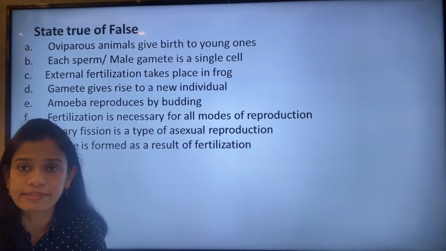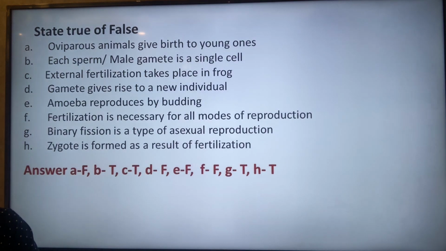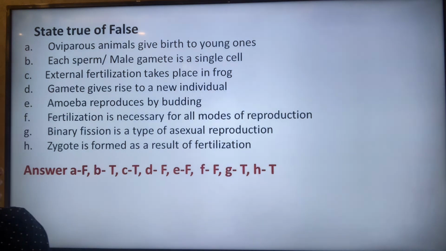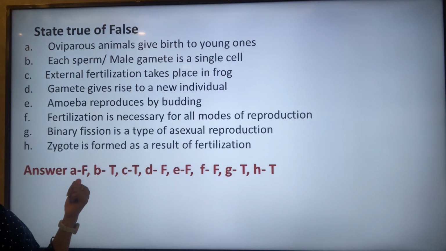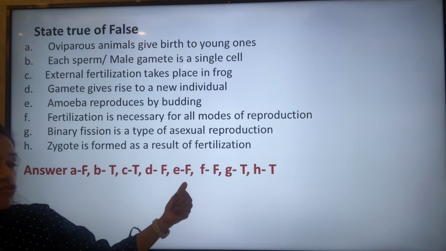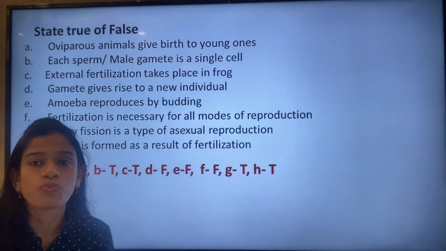It is only necessary for sexual reproduction. Binary fission is a type of asexual reproduction. Yes, correct, it happens in amoeba. And zygote is formed as a result of fertilization. That is also true. So A is false, B is true, C is true, D is false, E is false, F is false, G and H both are true.